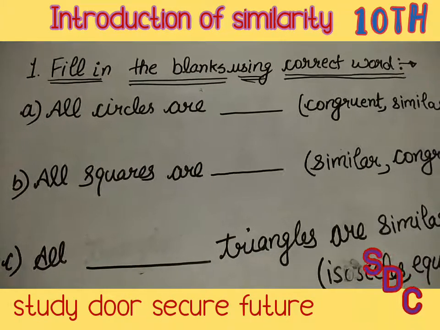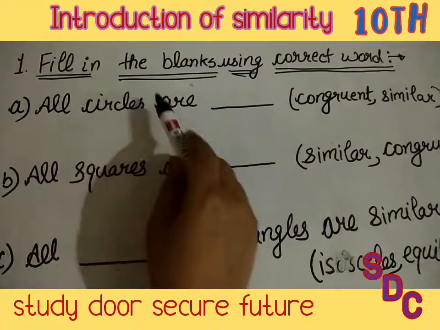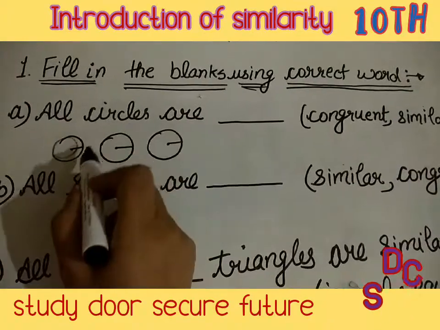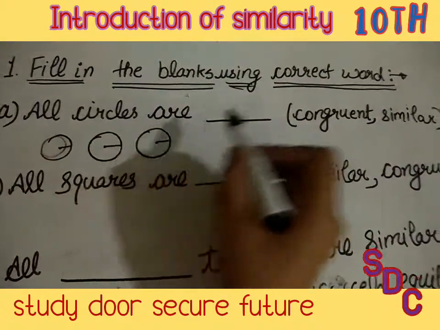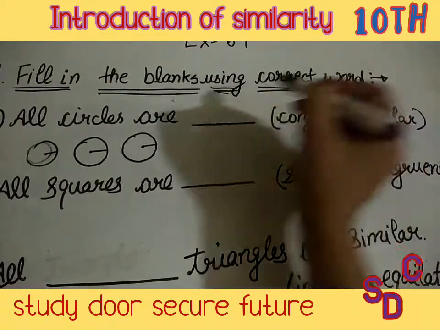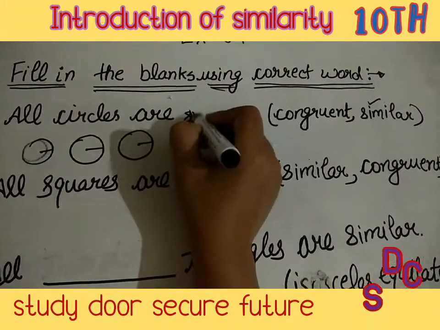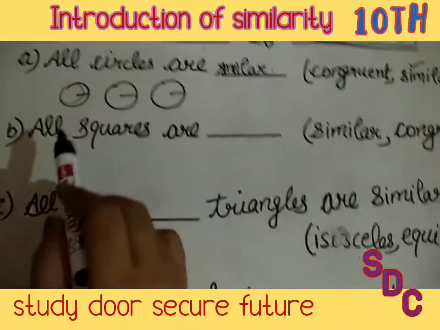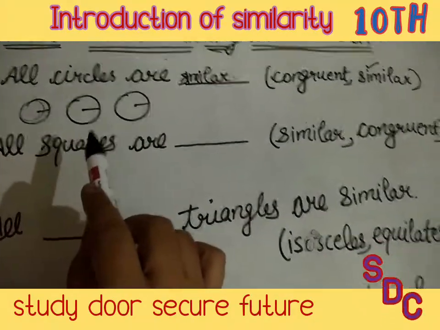Now, our first fill in the blank is: all circles are congruent or similar. We know all circles are of the same shape. So, all circles are similar. All circles are similar. Next fill in the blank is: all squares are dash.